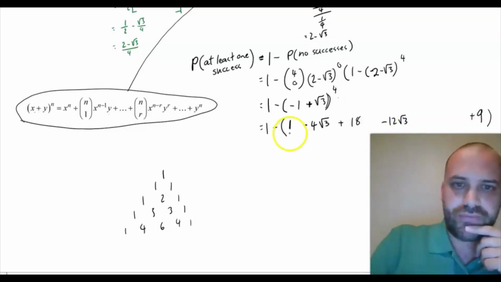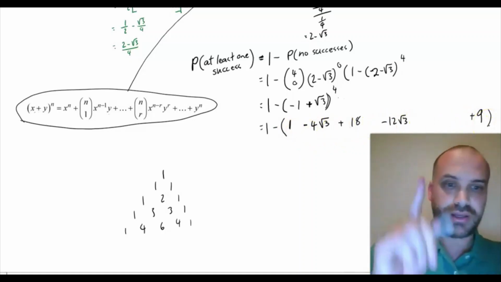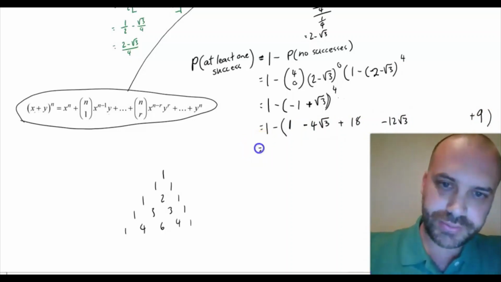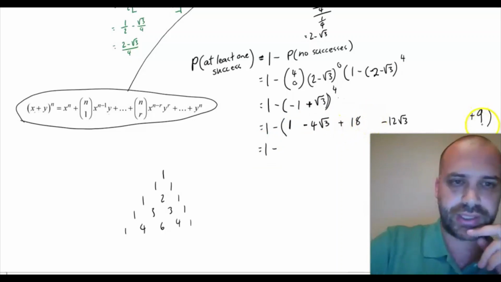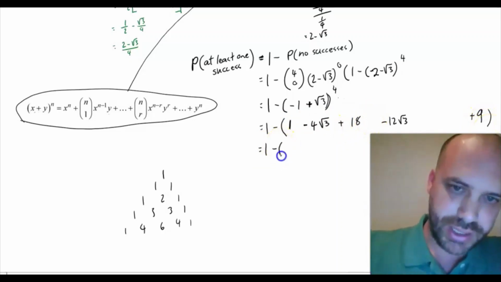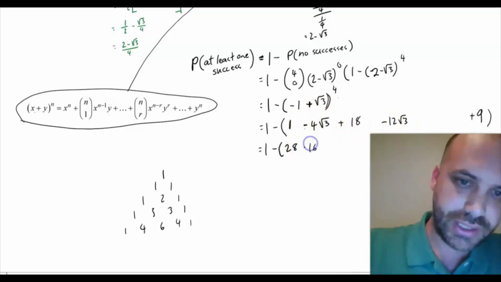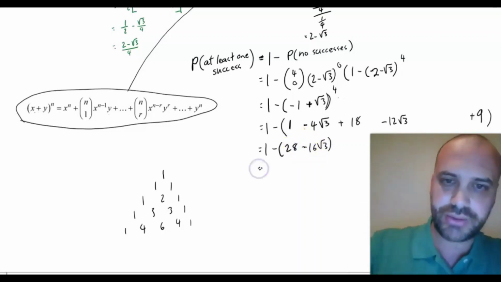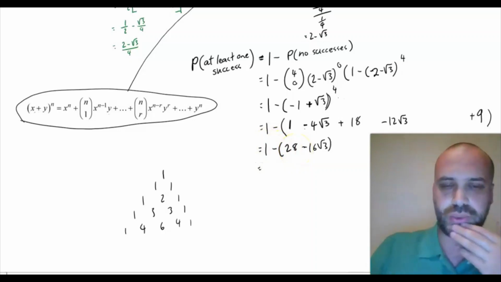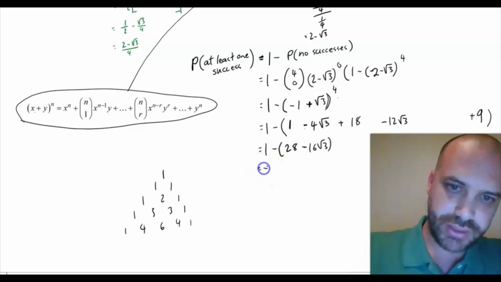Now I'm expecting 5 terms here. I've got 5 terms here. Great. Perfect. I can now simplify that. 1 plus 18 plus 9, that's 28. And negative 4 root 3 minus 12 root 3 is negative 16 root 3. Okay, and now 1 minus 28 is negative 27.